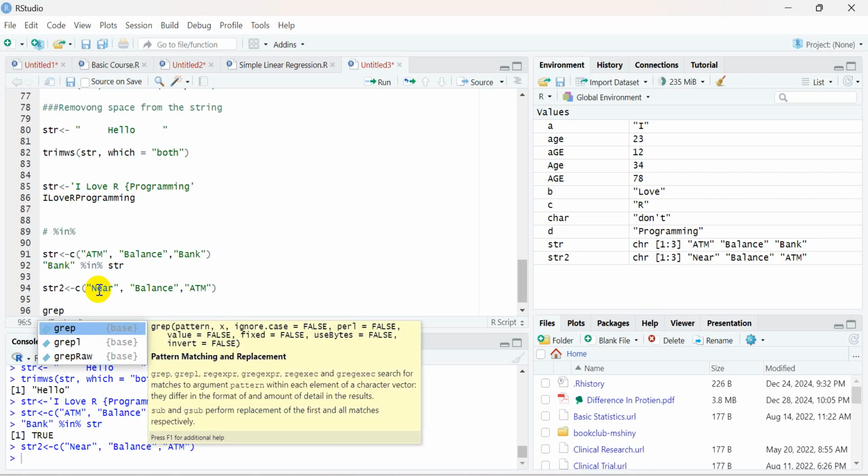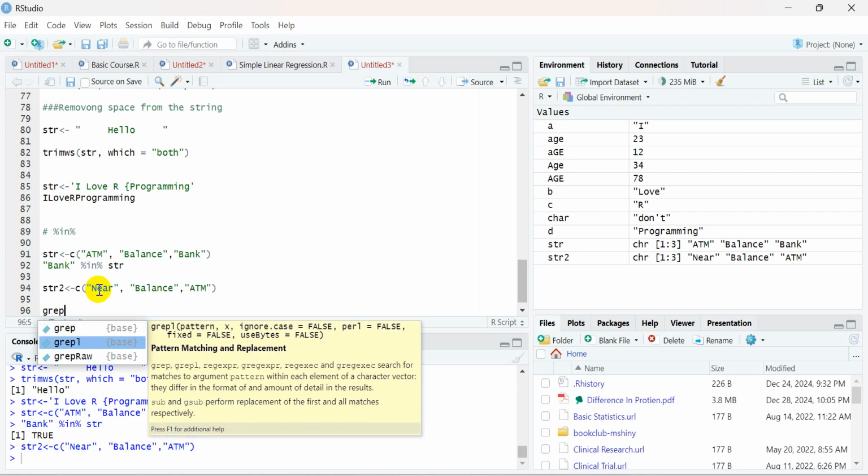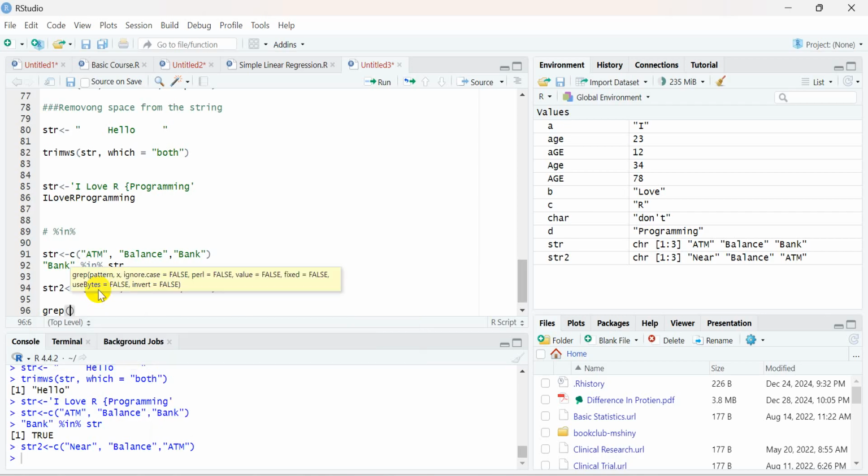Basically there are two functions, grep and grepl. First I will tell you about the grep function, and after that the grepl function. There is only a very small difference between the two. So firstly I will use the grep function, and in it we need to pass a pattern and a string in which this pattern needs to be searched. And ignore.case will be used.